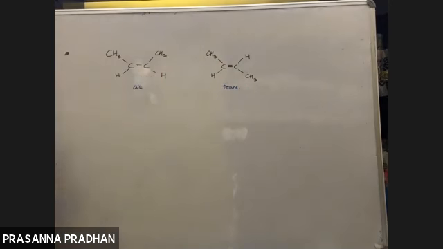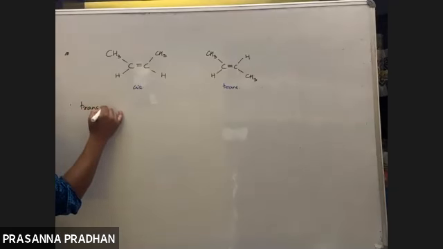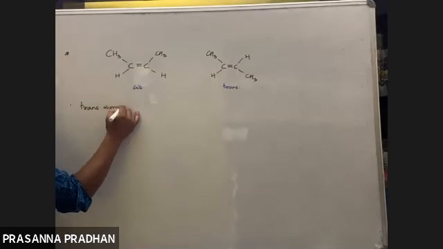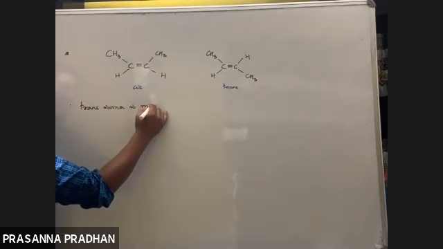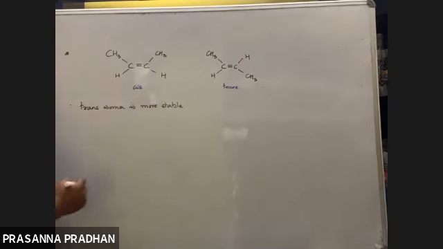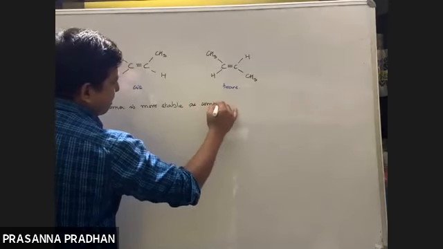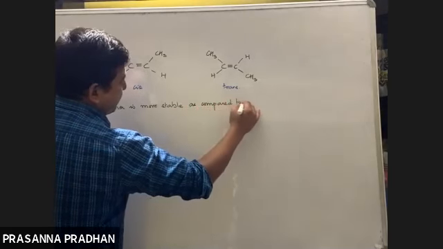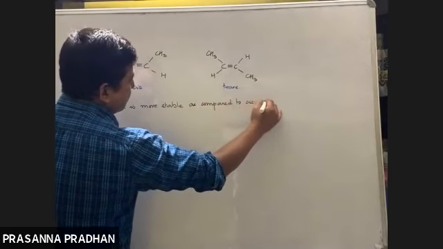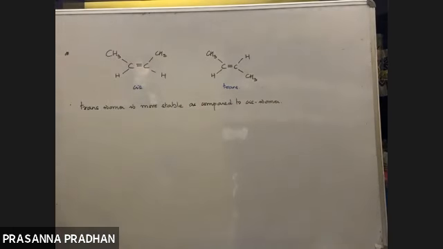So remember, the trans isomer is more stable as compared to cis isomer. The trans isomer is more stable as compared to a cis isomer.